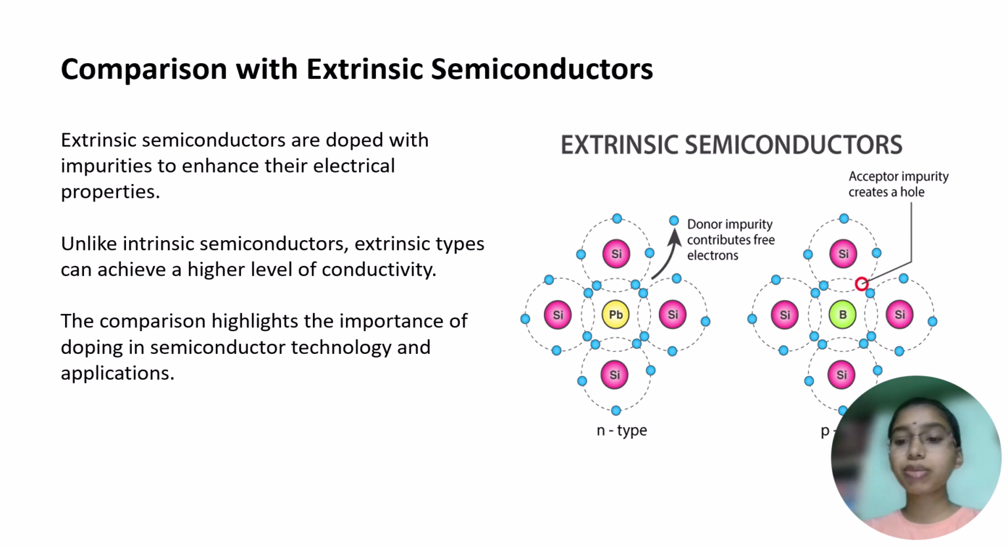Comparison with extrinsic semiconductors. Comparison of intrinsic semiconductors with extrinsic semiconductors. Extrinsic semiconductors are doped with impurities to enhance their electrical properties. Unlike intrinsic semiconductors, extrinsic types can achieve a higher level of conductivity. The comparison highlights the importance of doping in semiconductor technology and applications. Here we can observe extrinsic semiconductors. There are two types of extrinsic semiconductors, N-type and P-type.